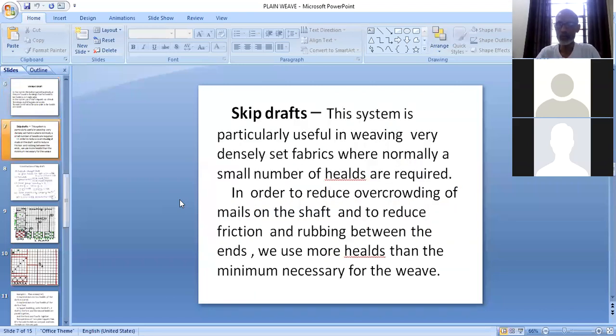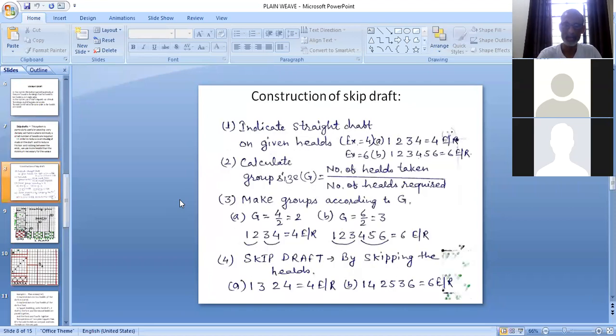Then we have taken skip draft, which is particularly useful in weaving very densely set fabrics where normally a small number of hills are required. In order to reduce overcrowding of males on the shaft and to reduce friction and rubbing between the ends, we use more hills than the minimum necessary for the weave, and that we have understood with the help of examples which we have taken yesterday. And again, I am repeating the same example here.